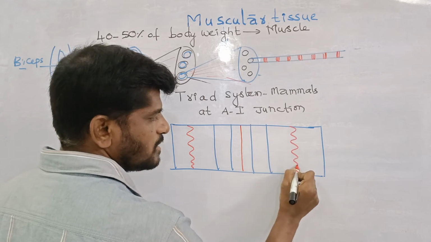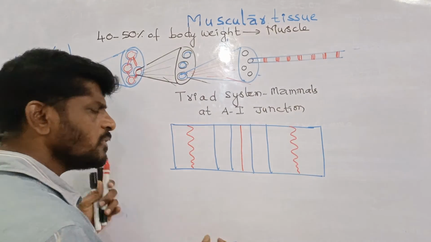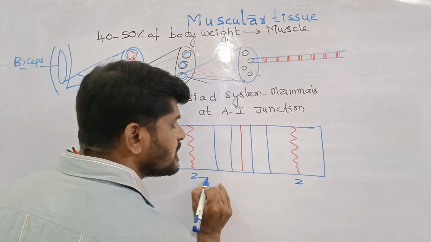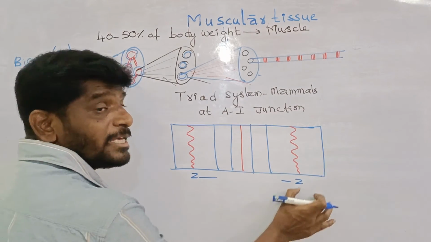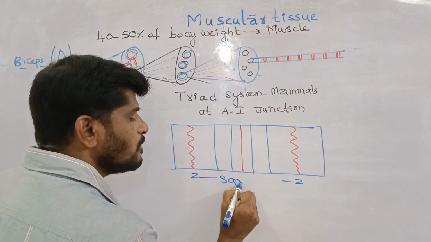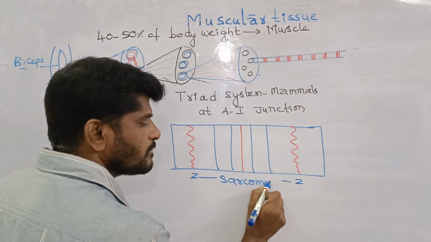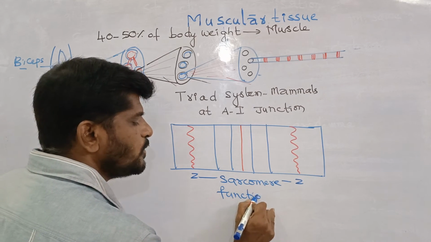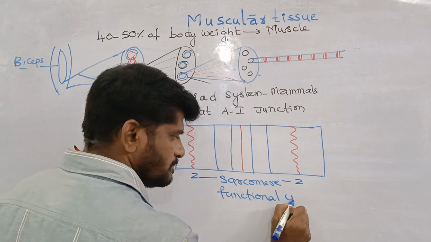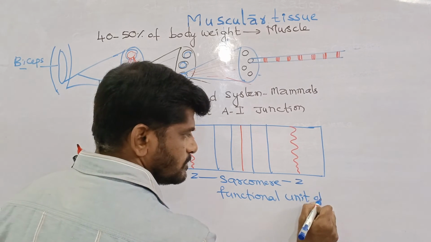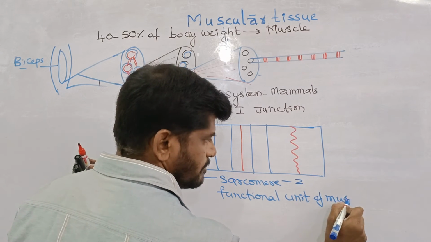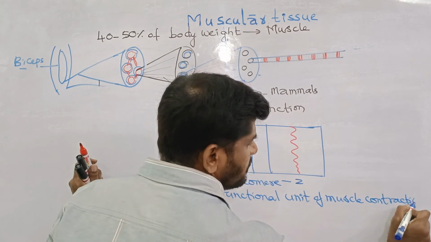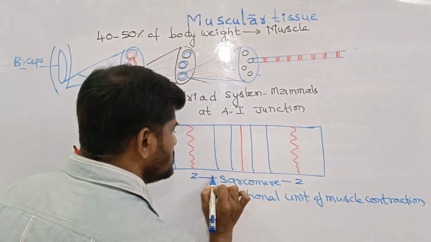I want to tell you one more important point. The distance between two regular Z lines is called the sarcomere, which is the functional unit of muscle contraction.